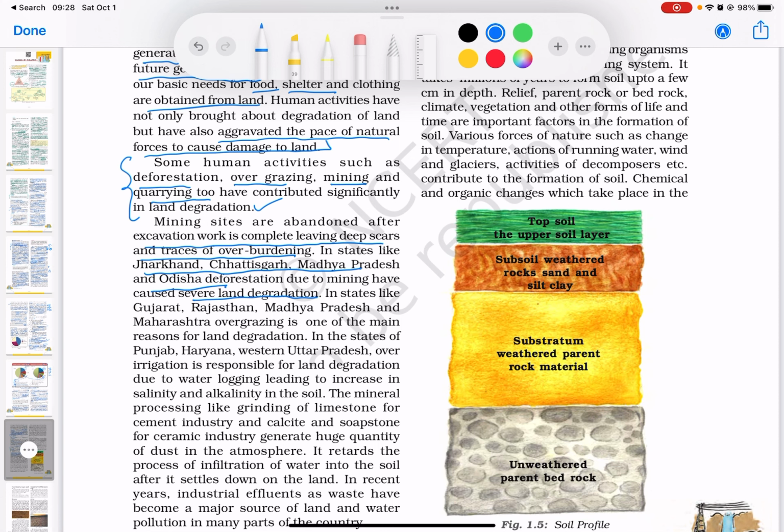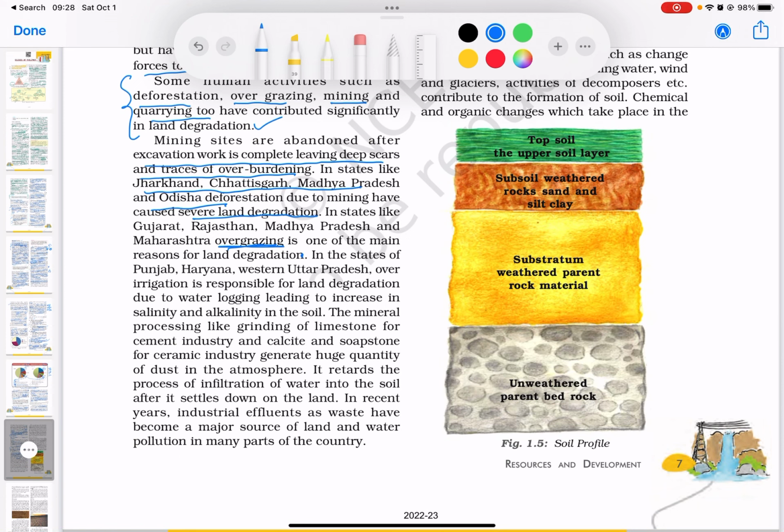In states like Gujarat, Rajasthan, Madhya Pradesh, and Maharashtra, overgrazing is one of the main reasons for land degradation. So you can see how the human factors and the topographical features lead to certain ways in which we overuse the land. In the states of Punjab, Haryana, and Western Uttar Pradesh, over irrigation is responsible for land degradation due to waterlogging, leading to an increase in salinity and alkalinity of the soil.